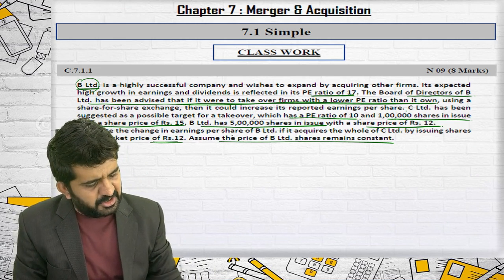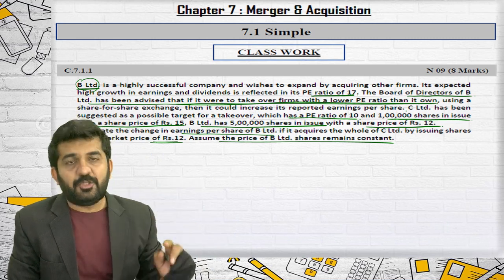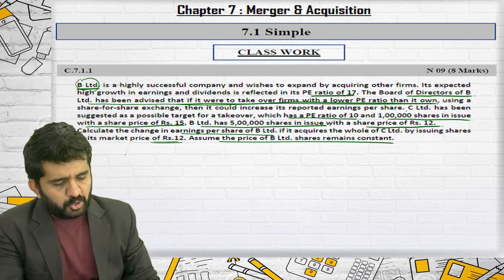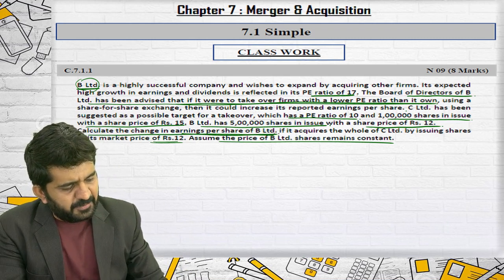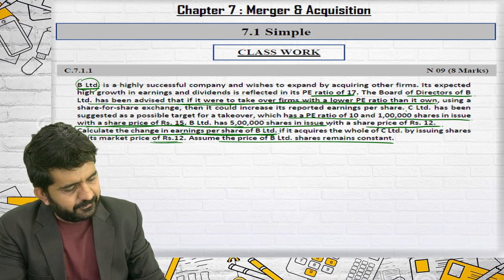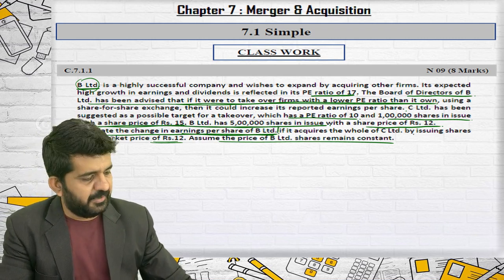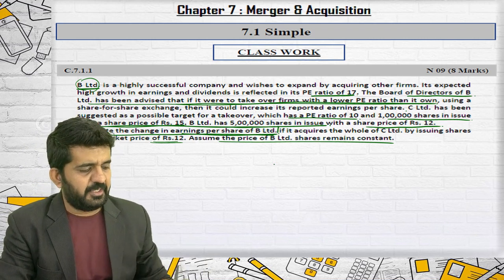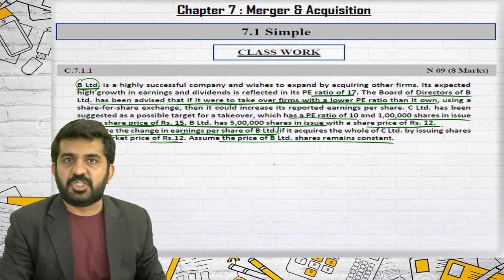Calculate the changes in earning per share of B Limited. See, when you are writing down the answer in your institute's exam, you should concentrate on the question. Calculate the change in EPS of B Limited if it acquires the whole of C Limited by issuing shares at its market price of ₹12, assuming the price of B Limited shares remains constant. You just need to find out the change in EPS. Is it alright? So,